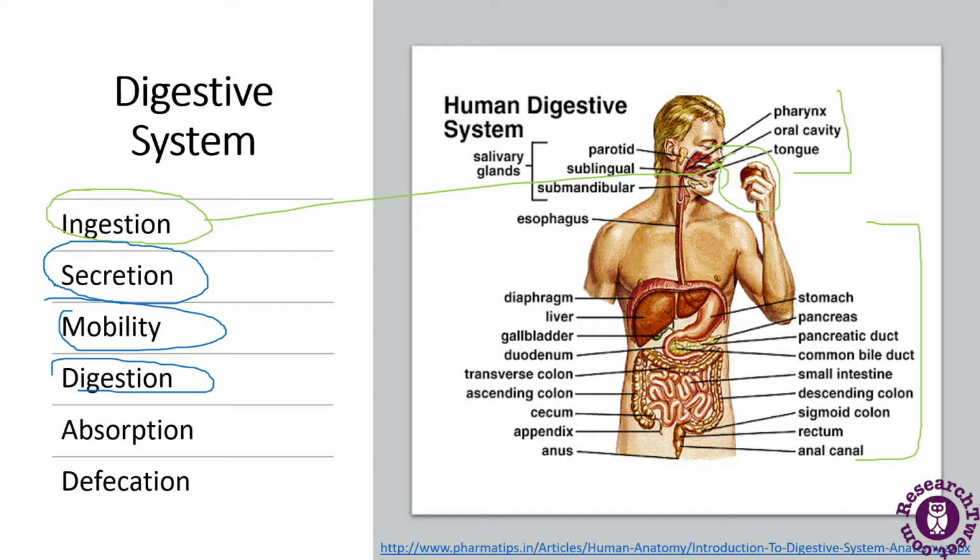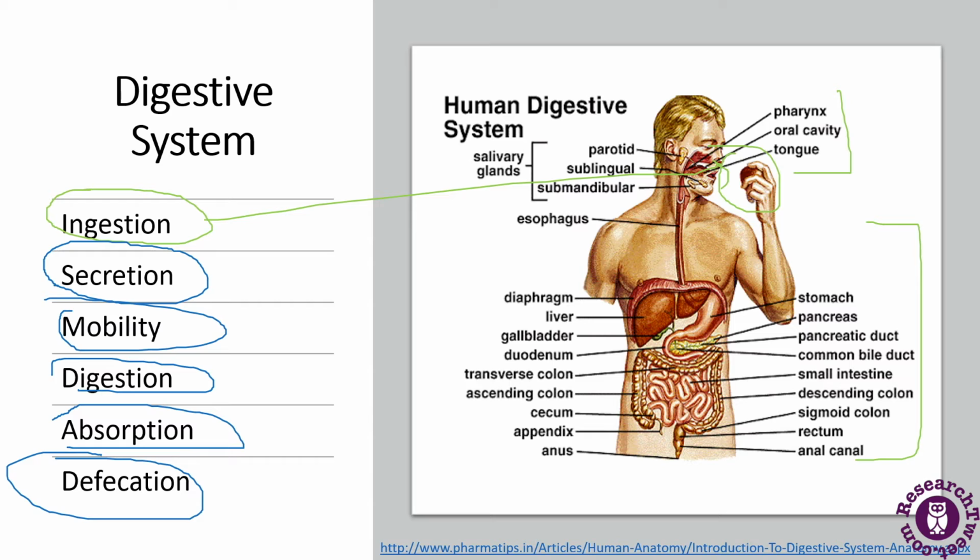Absorption is the assimilation of digested food. When the food is digested, the assimilation of the digestive products from the gastrointestinal tract into the blood and the lymph is known as absorption.